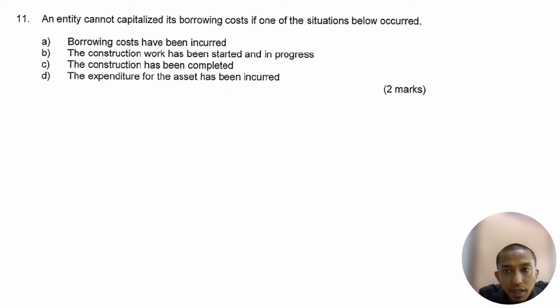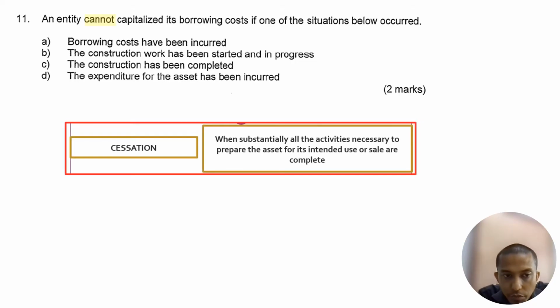An entity cannot capitalize its borrowing cost if one of the situations below occurred. We need to remember the cessation: we stop when the work is complete, when the construction is complete, when all the activity necessary to prepare the asset for its intended use or sale is complete. The word is cannot capitalize.